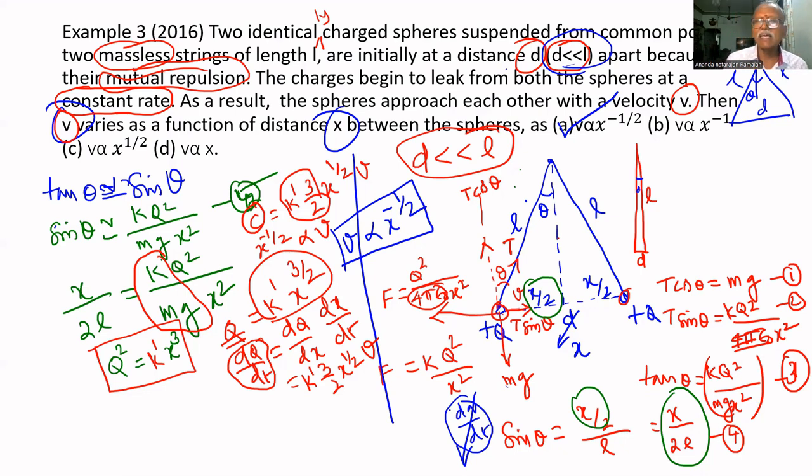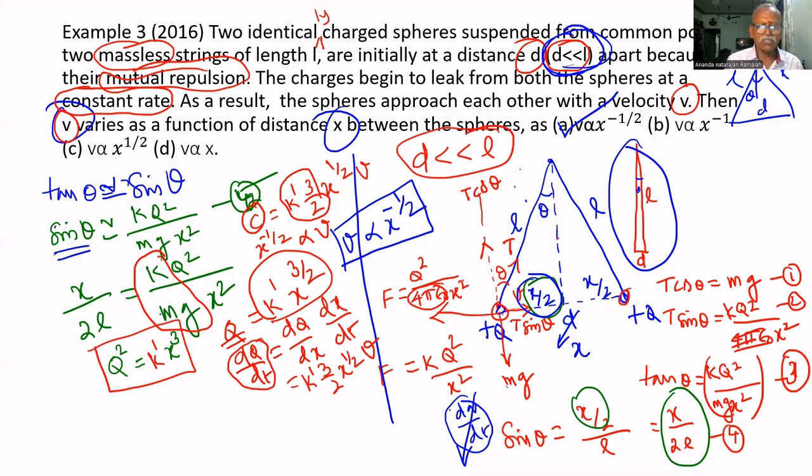But here it is given that d is far, far less than L. That's why theta is very small. Whenever theta is very small, tan theta is approximately equal to sin theta, because cos theta approaches 1. So tan theta can be written as sin theta. But sin theta equals x by 2 divided by L. Therefore, x by 2L equals k q square divided by mg x square.